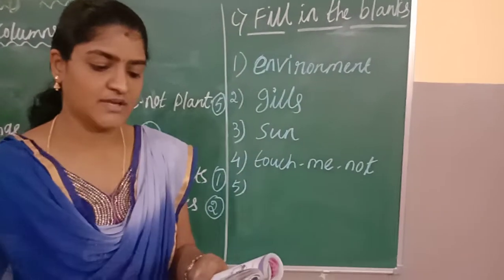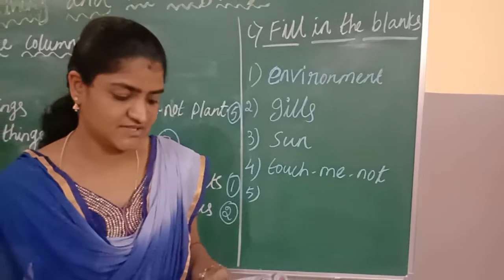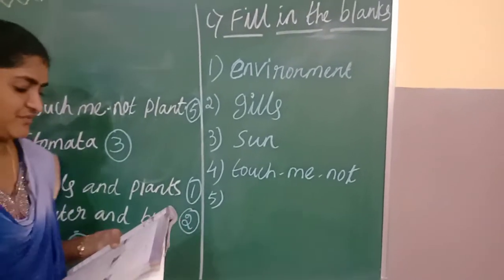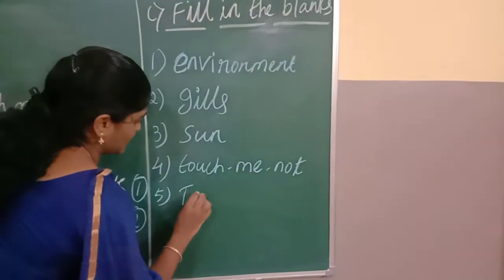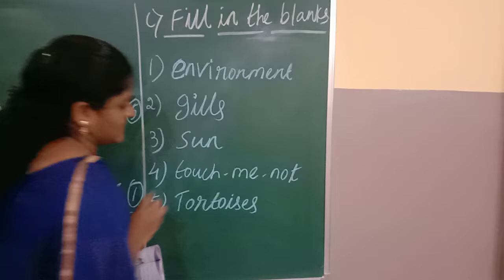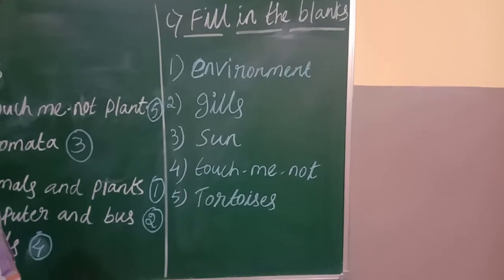And the fifth one, the dash can live up to 150 years. Yes, a tortoise can live more than 150 years. The answer is tortoise. Copy down neatly, children. You have to use pencil and you have to copy.